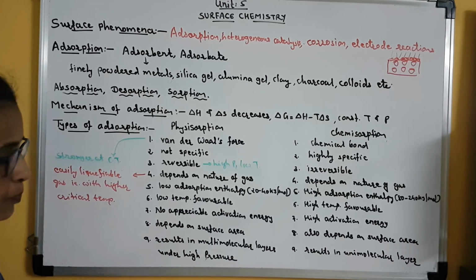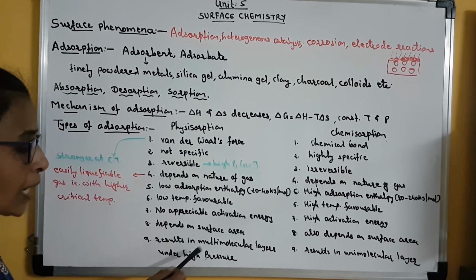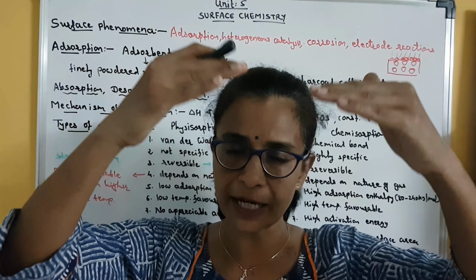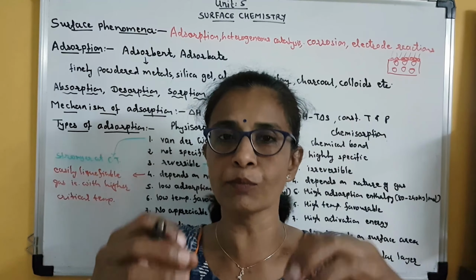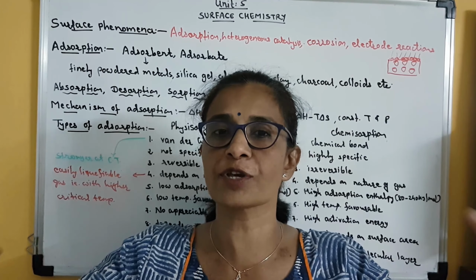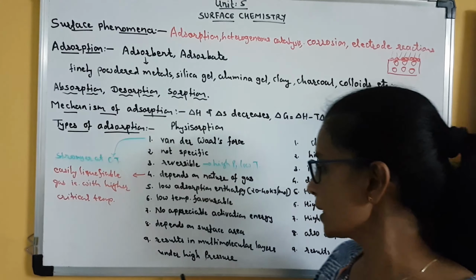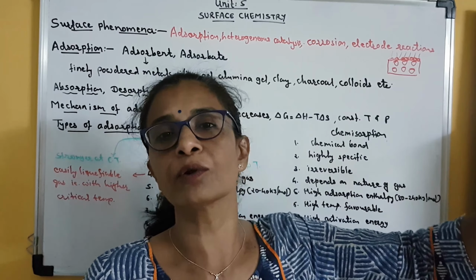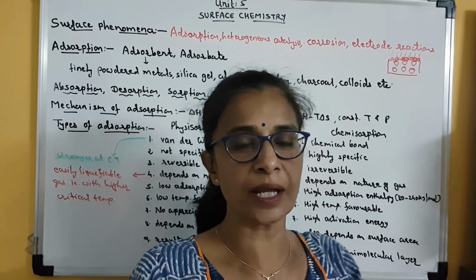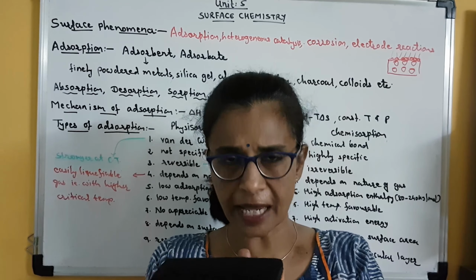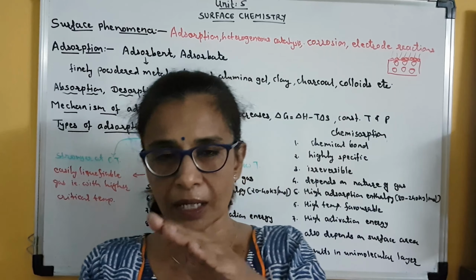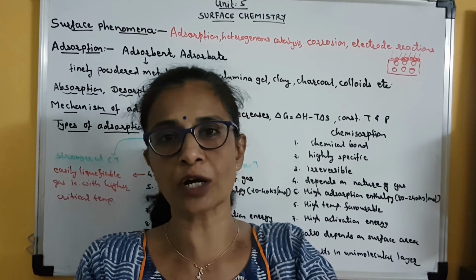And the ninth and last point is that physical adsorption results in a multimolecular layer under high pressure. Clear? So if the pressure of the gas, meaning the adsorbate, is increased, then more and more gas will get adsorbed on the surface of the solid. Clear? So under higher pressure, gas can form multimolecular layers. Simple example, again I take the example of this duster. The first time I rub the board with this duster, one layer of chalk dust will be formed.